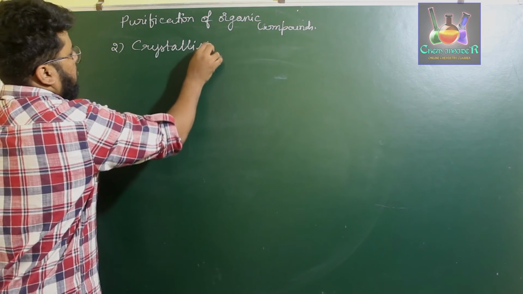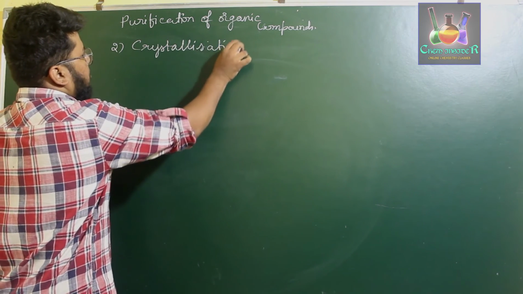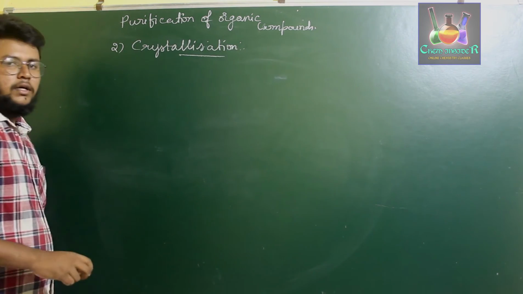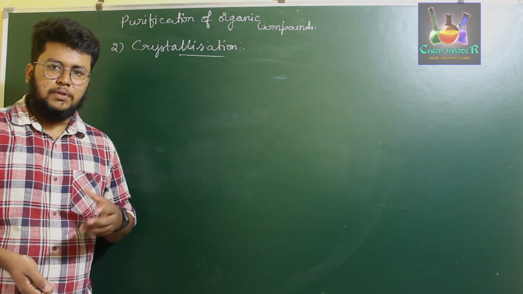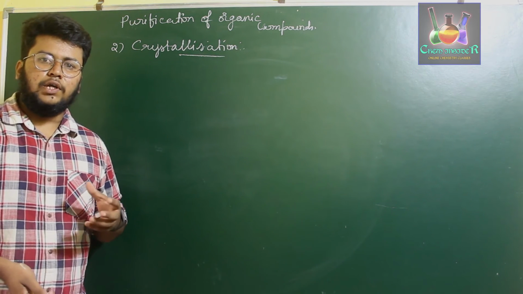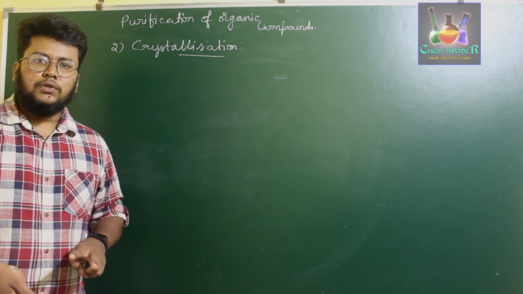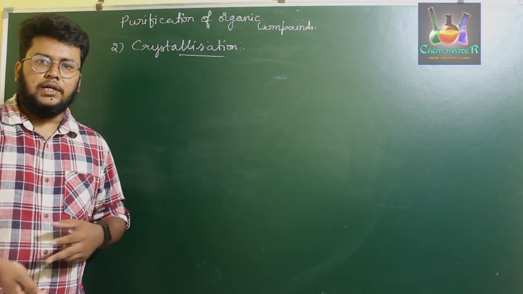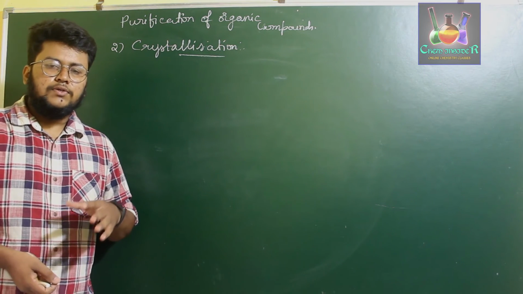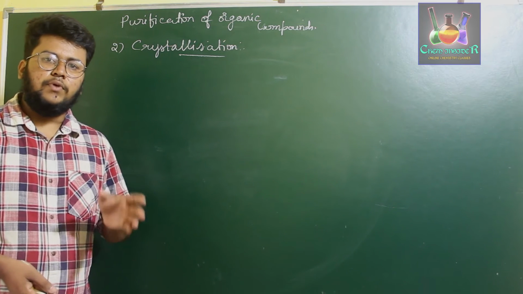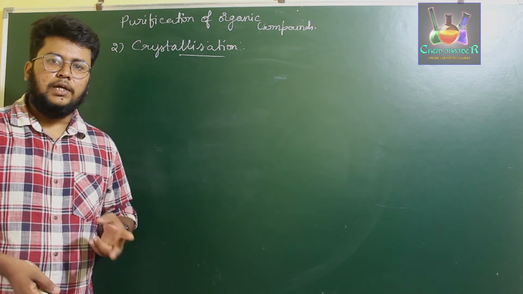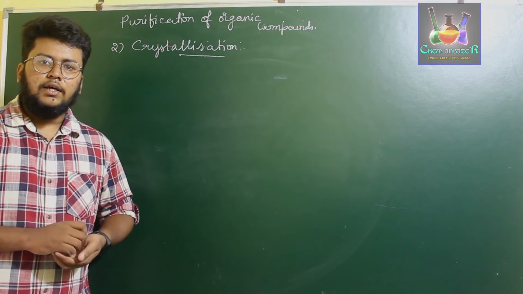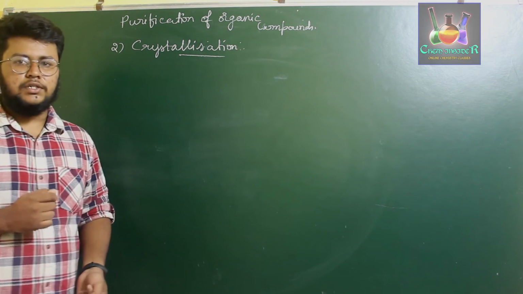So this crystallization method involves a simple concept, that is, if you have an organic compound which has to be purified, mixed with another organic compound, where these two have different solubility. Okay, so if an organic compound is mixed with one more organic compound where these two have a different solubility in the same solvent, then you can use the crystallization method.